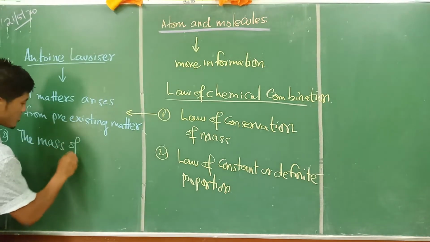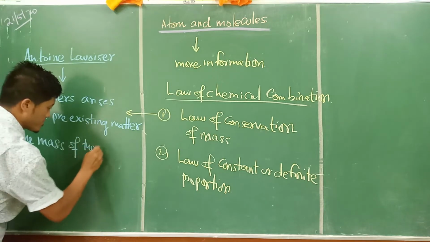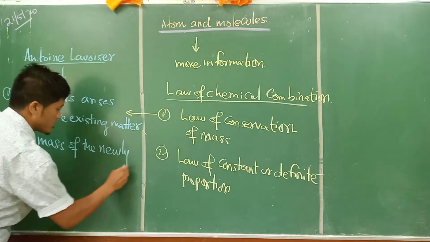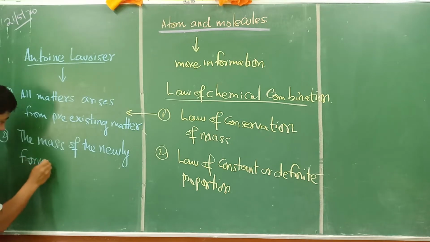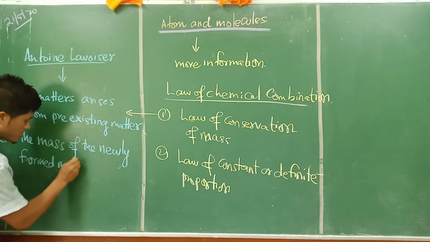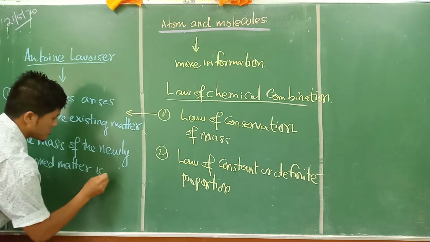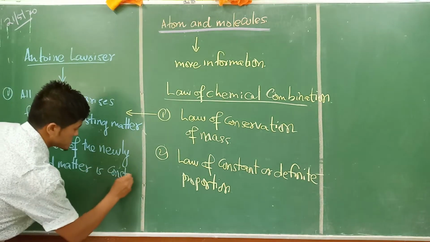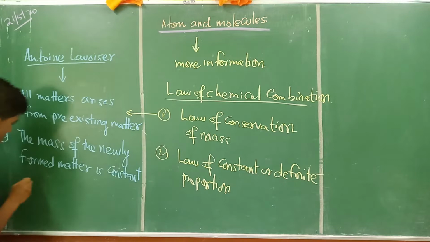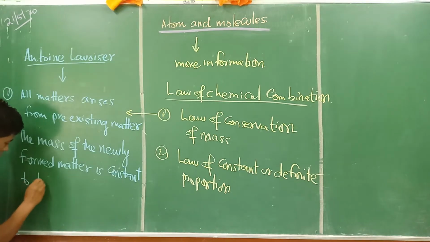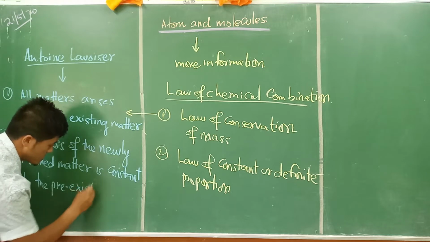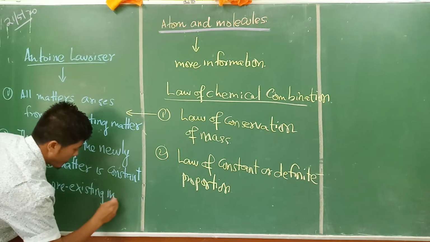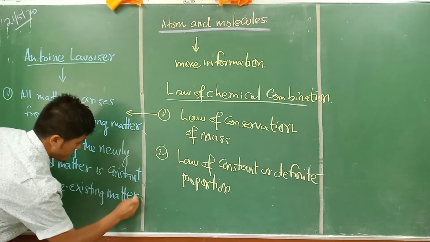Second, the mass of the newly formed matter is constant to the mass of the pre-existing matter.